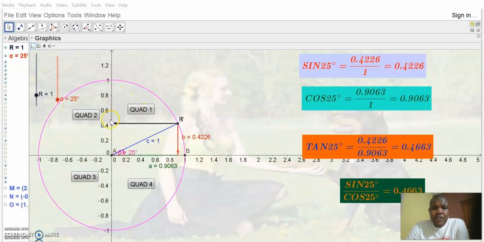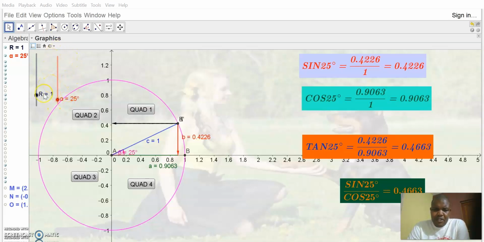Now, in the unit circle, we have 4 quadrants. Quadrant 1, 2, 3, and 4. And for us to get positive angles, we move in anti-clockwise direction.